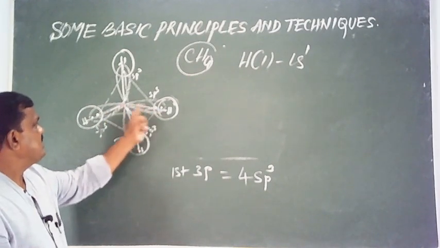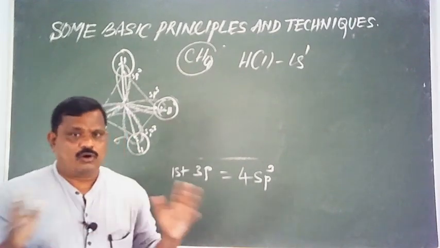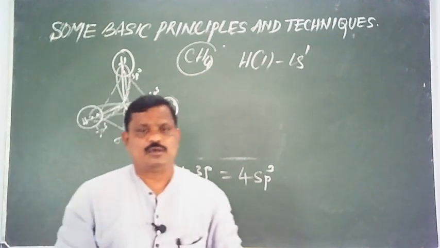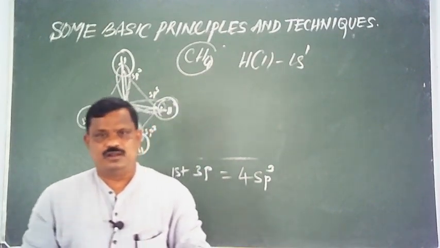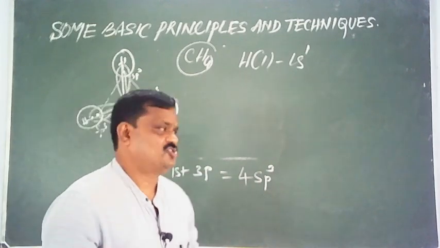Here is one C-H, C-H, C-H and C-H. The angle between any two bonds is 109.5 degrees. This is about sp3 hybridization.